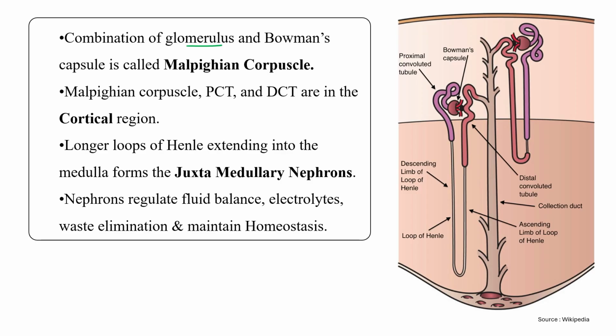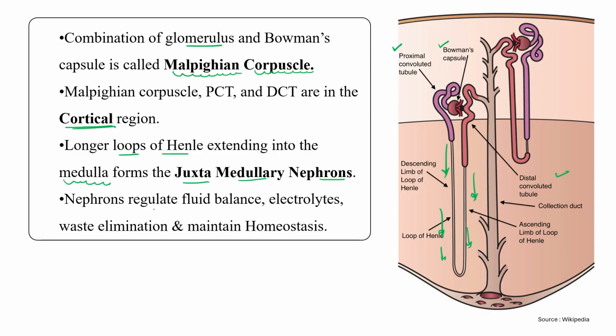The combination of the glomerulus and Bowman's capsule is collectively termed the Malpighian corpuscle. The Malpighian corpuscles, PCT and DCT are present in the cortical region, as we just discussed. While the loop of Henle is present in the medullary region, and this forms the juxtamedullary nephron.